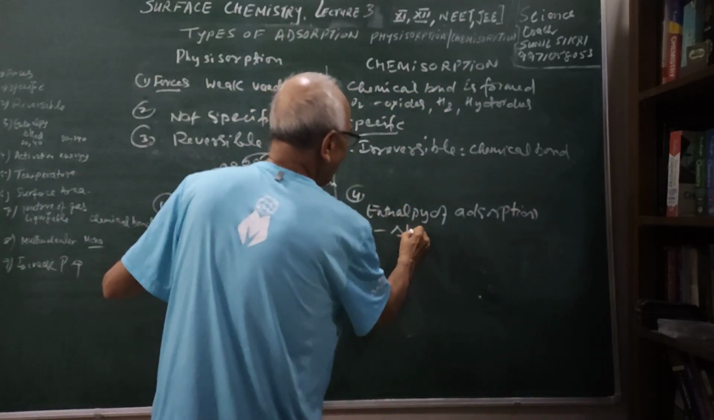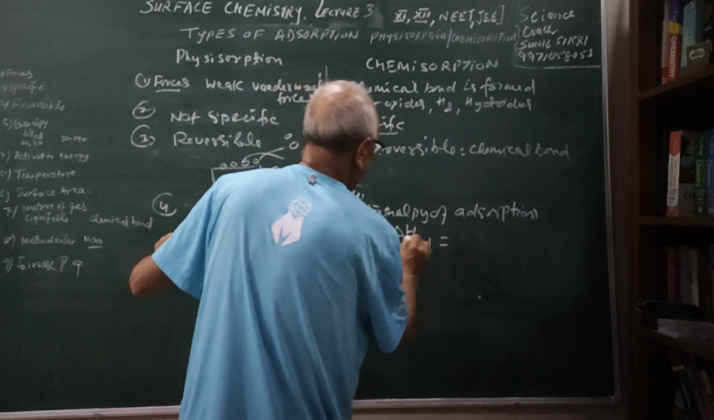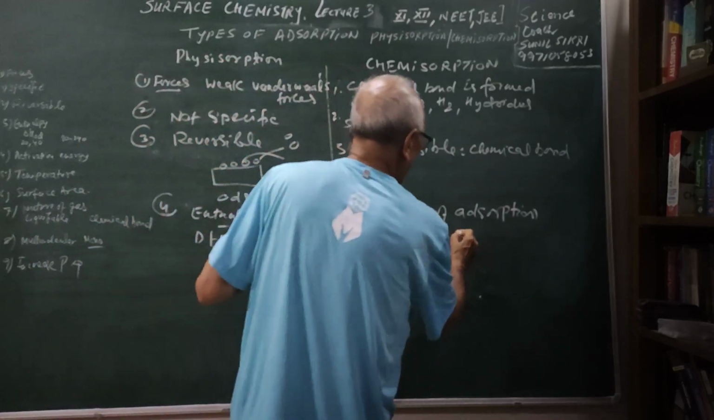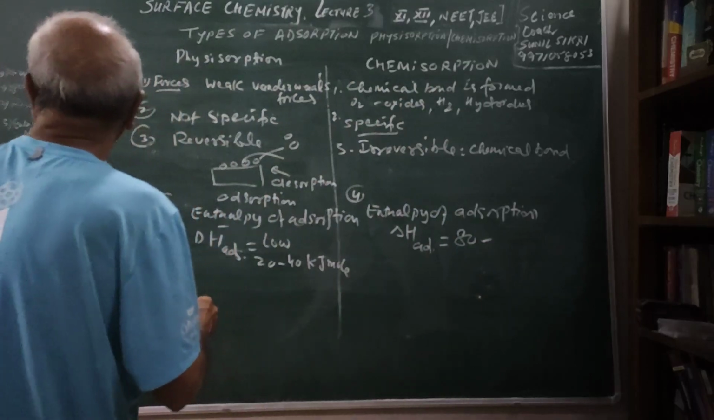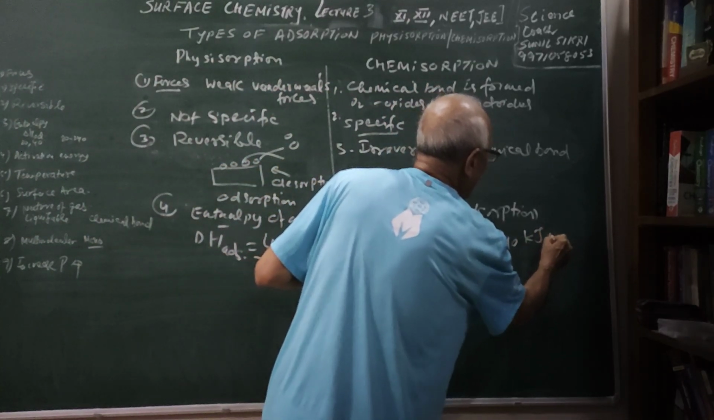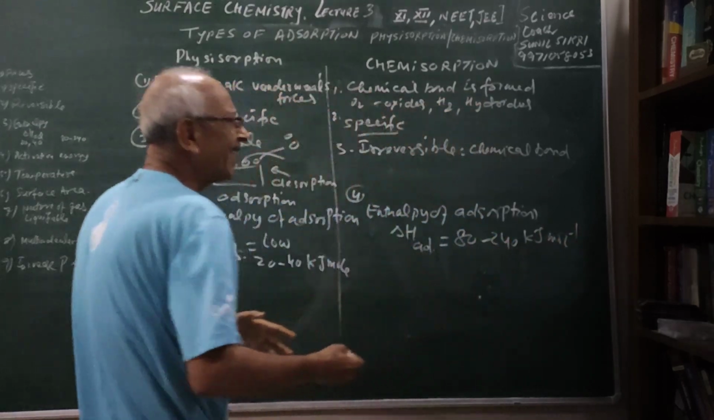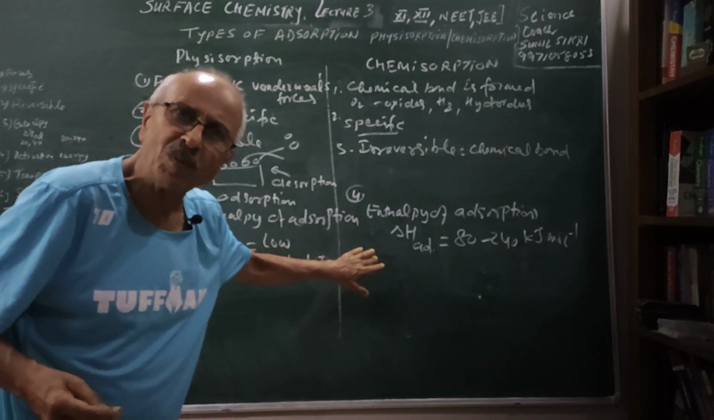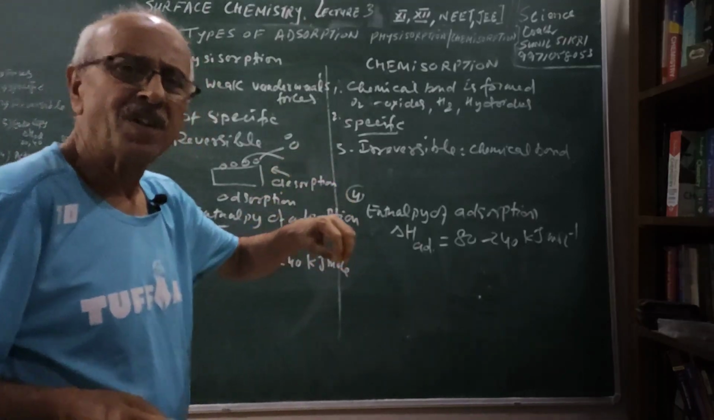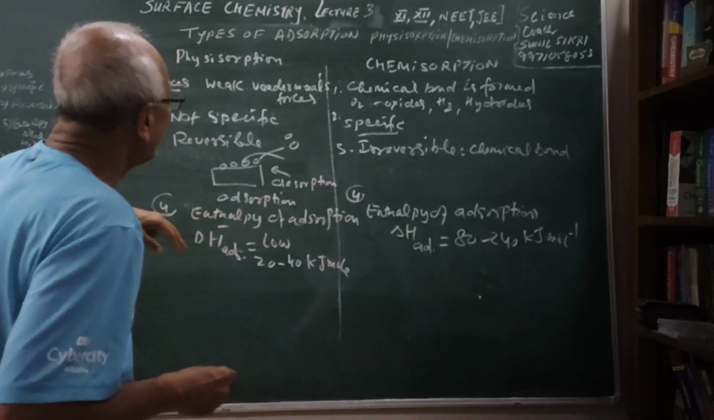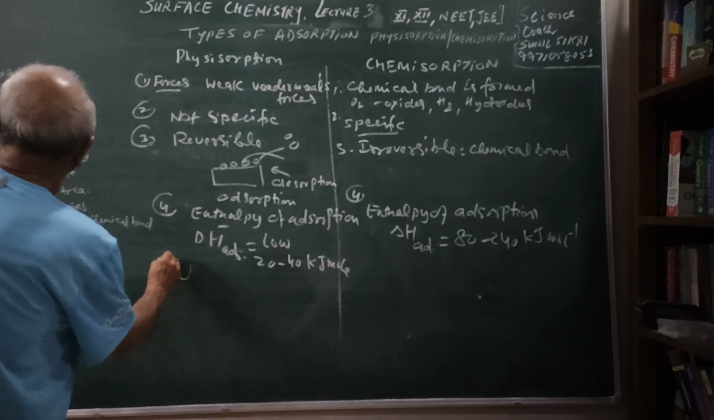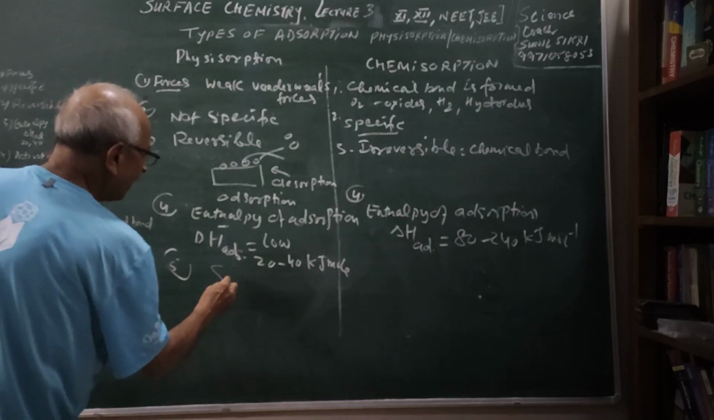So here the delta H adsorption values are of the order of more than 80 to 240 kilojoules per mole. So these values are higher because a chemical bond is formed. Therefore, more energy will be released as soon as a bond will be formed at the surface of the adsorbent by the adsorbate molecules.